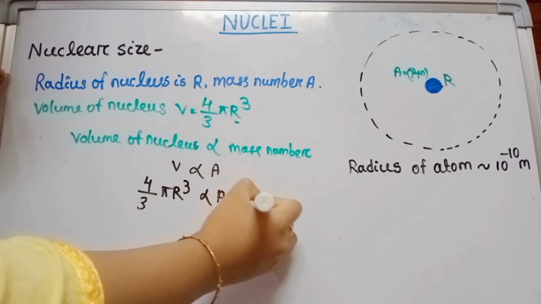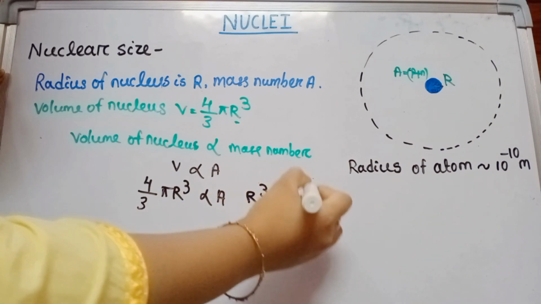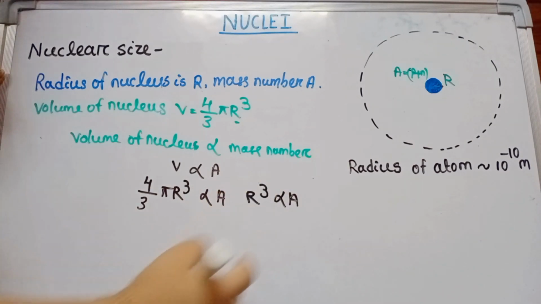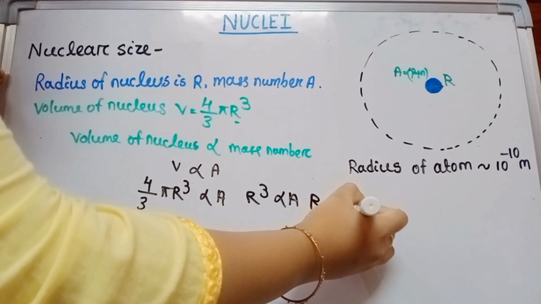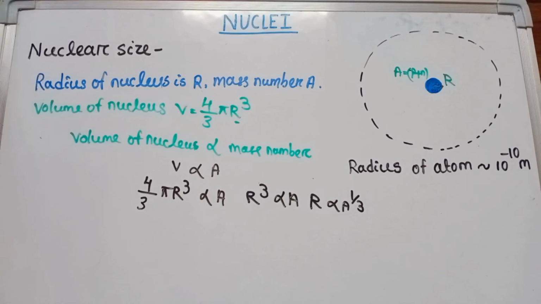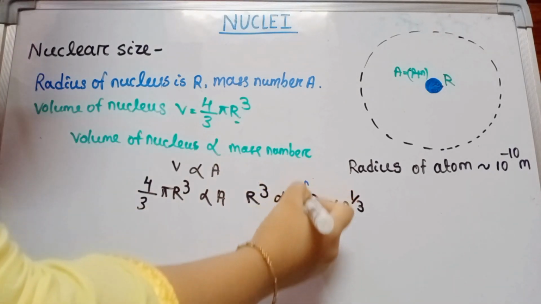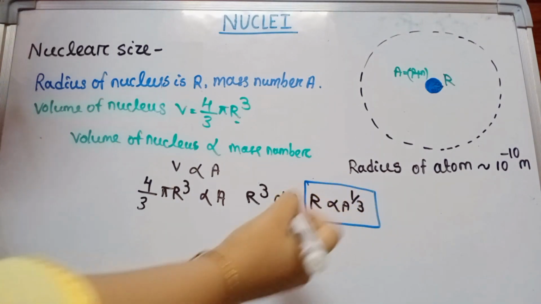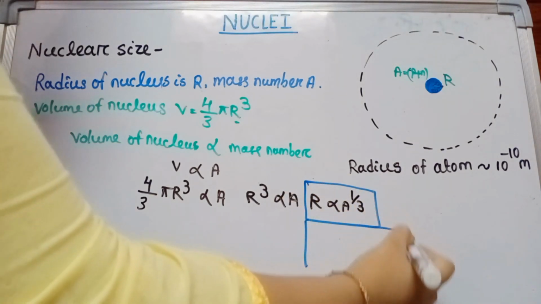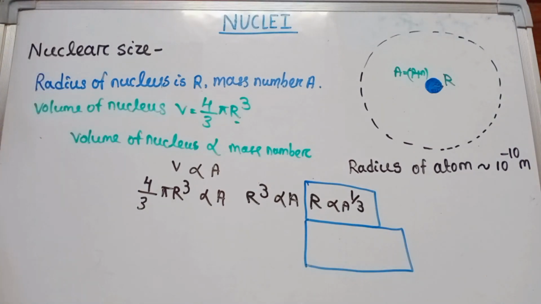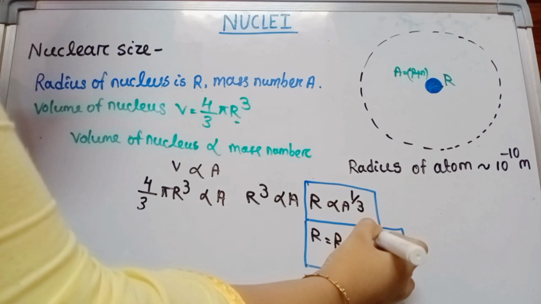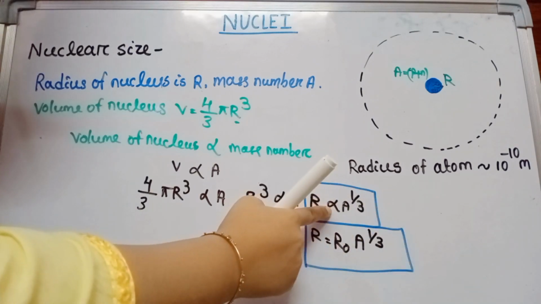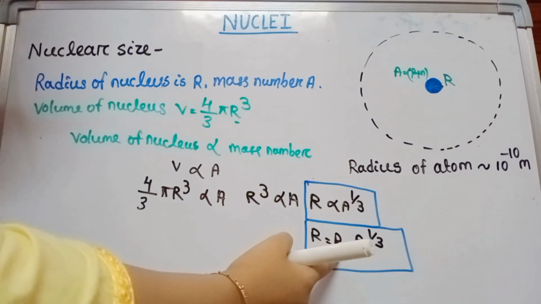So what we got is that r cube is proportional to A. As r cube is proportional to A, r is proportional to A to the power 1 by 3. So R equals R0 into A to the power 1 by 3. Because of the proportionality, there must be a constant.